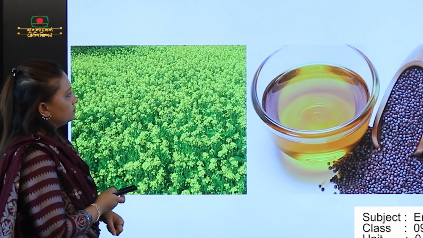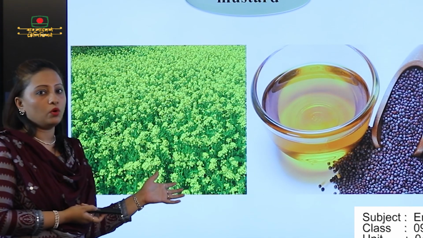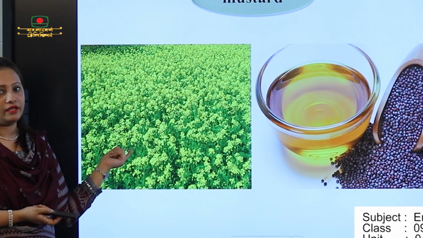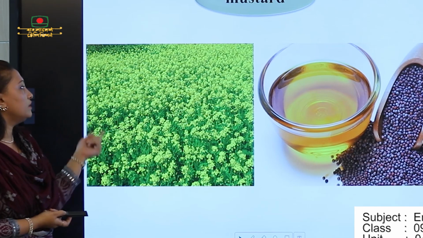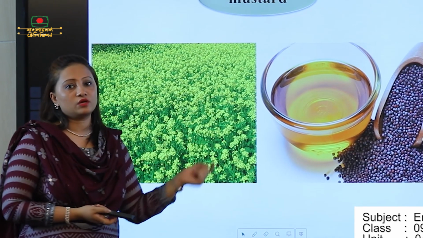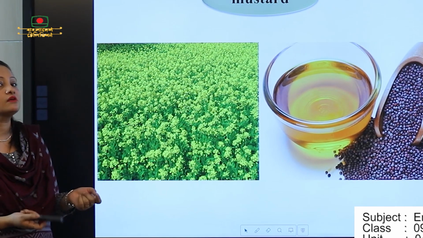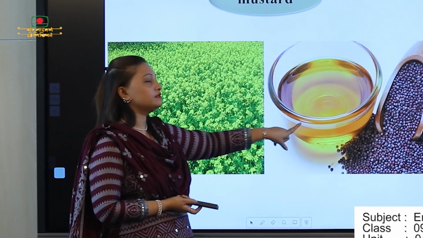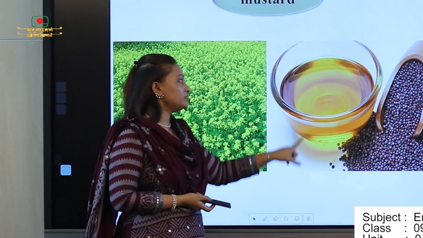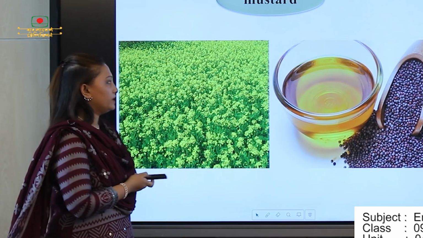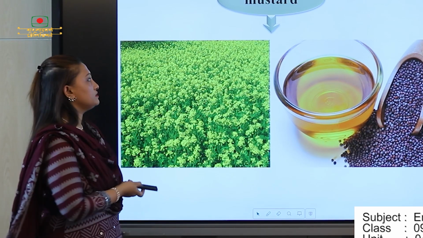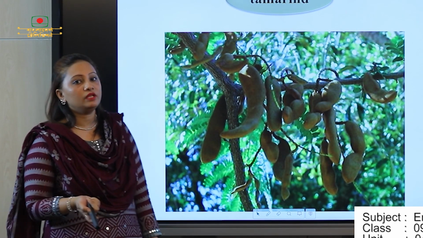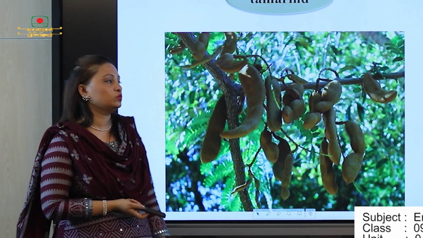And next one is very known to all of you. You can find this type of picture in a village whenever you go. And what is it called? Mustard. The Bengali meaning of mustard is shorisha. And from this type of flower we make this type of oil, that is shorishar tel, okay. This type of word we will get in our lesson. And what is this? Tamarind. What is the Bengali meaning of tamarind? It's tetul.